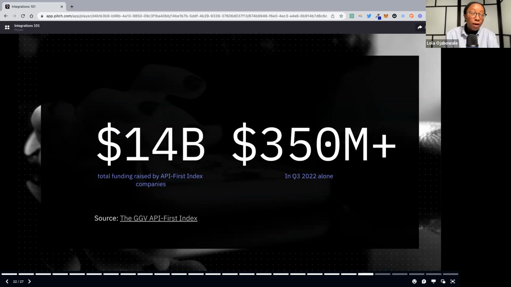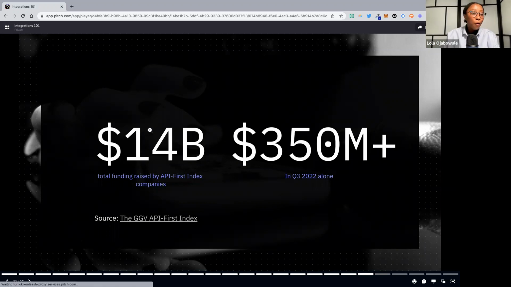The way to think about API first is it's almost a subset of SaaS in general, but in an API-first company, their primary product is functionality or an API that other people use. In Q3 of 2022 alone, these companies raised $350 million. So even in this wild economy that we're experiencing, they're growing and getting a lot of attention.